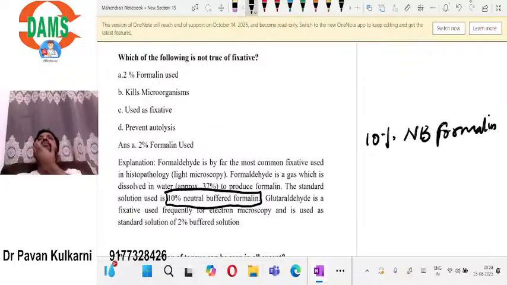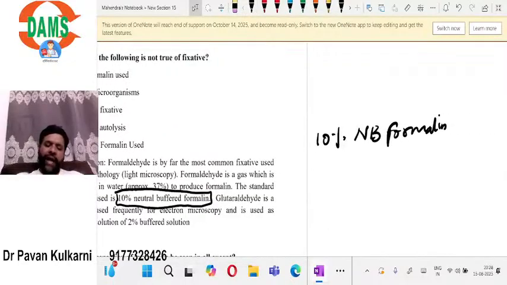Otherwise, what will happen if I don't put fixative, for example, if I place the tissue in saline instead? That tissue will get decomposed. Bacteria will attack that tissue. It will undergo autolysis, putrefaction. Then I will not be able to see the histology properly. For proper histological diagnosis, the chemical that is used is fixative. Remember, for light microscopy, this is the most common fixative that is used.